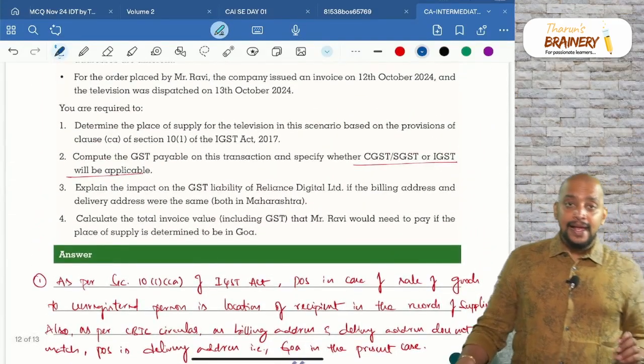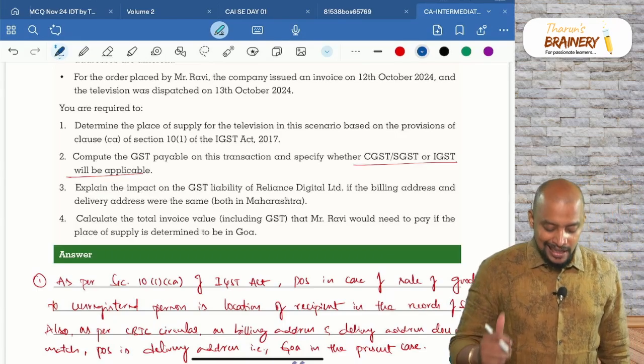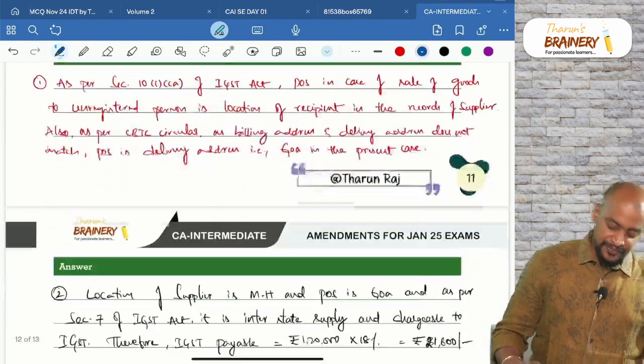Third question, explain the impact on GST liability of Reliance Digital if billing address and delivery address were same.